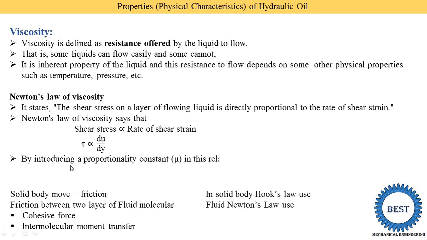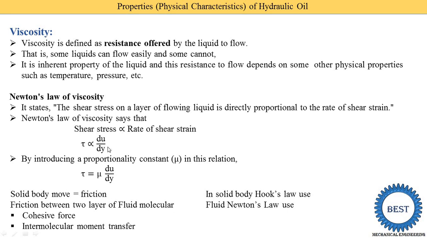So by introducing the proportionality constant mu in this relation, means when we change this directly proportional into an equal sign, at that time we need to add one constant parameter, and here we add the constant mu, and this mu is the dynamic viscosity. Next we study dynamic viscosity. For that you need to remember these equations. Now this directly proportional is replaced with the constant, that is why we need to write mu. So this is the equation of Newton's law of viscosity.